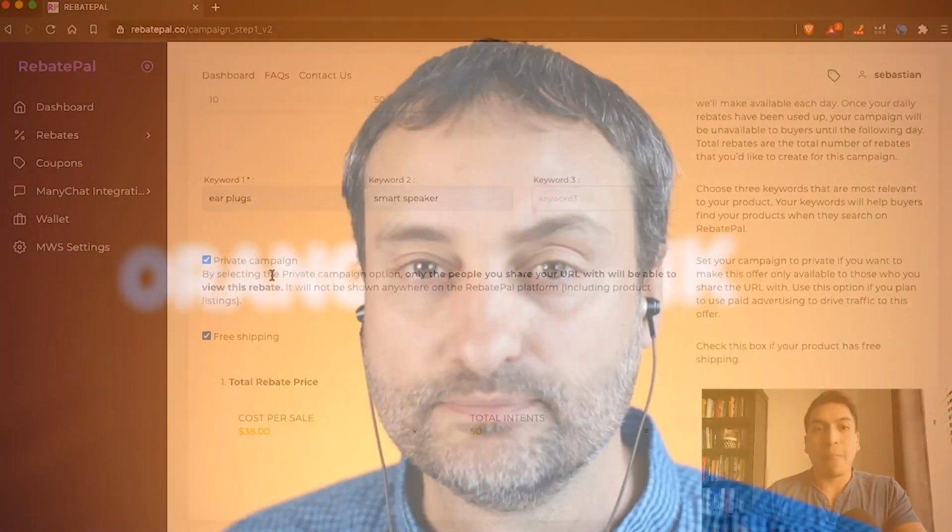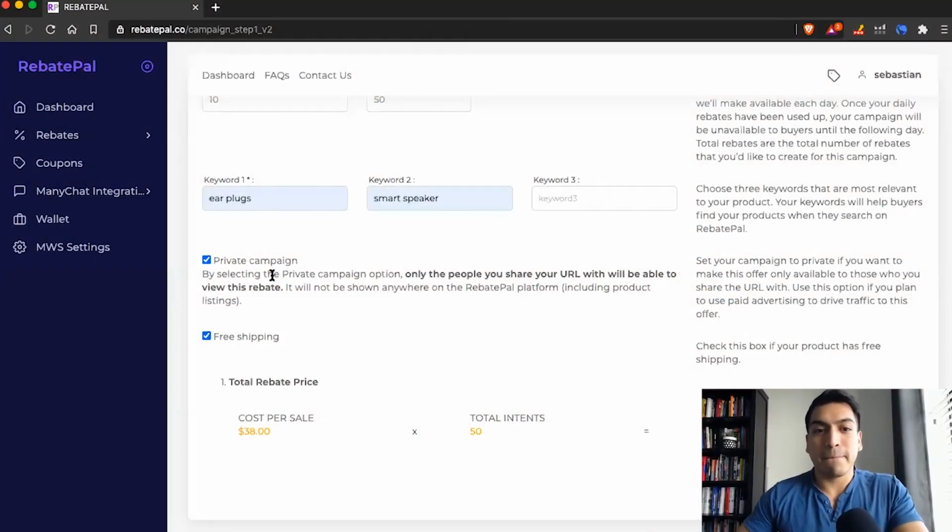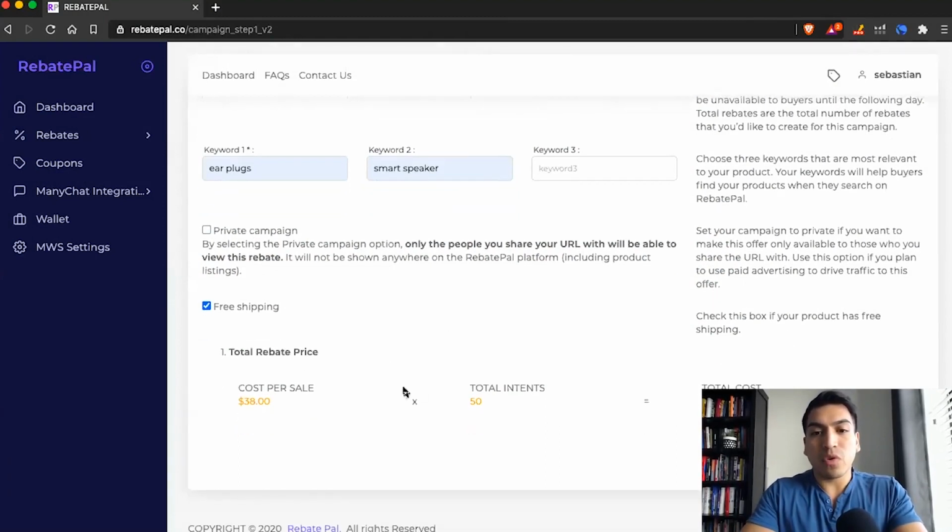Ah, so I get it. So RebatePal is also listing all the public offers right now, right? So people, if they shop on Amazon, they can go to your website and find the offers. Exactly, yes. And so the private campaign, we won't list it on our platform. You can just share the URL, and then we'll calculate the total rebate cost right here.